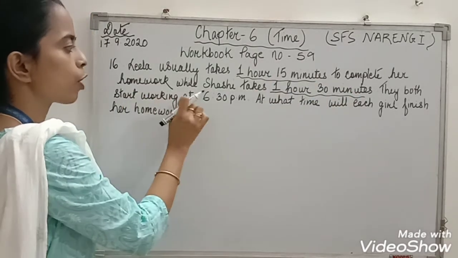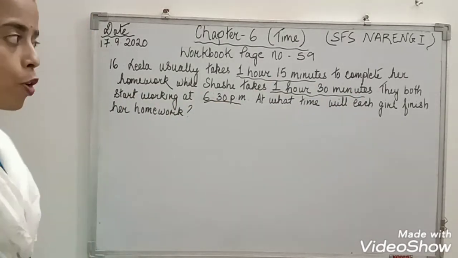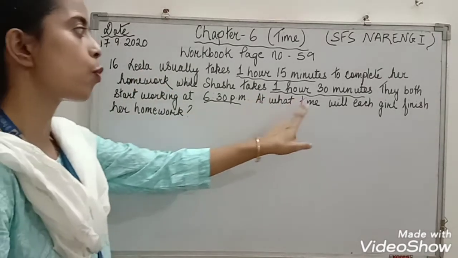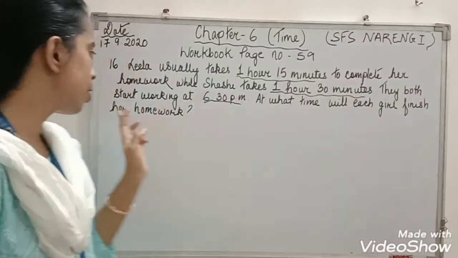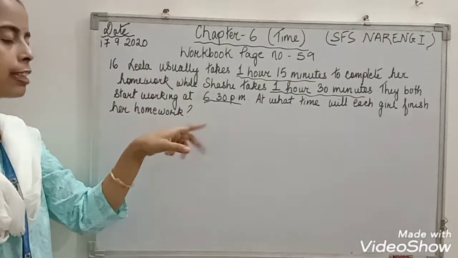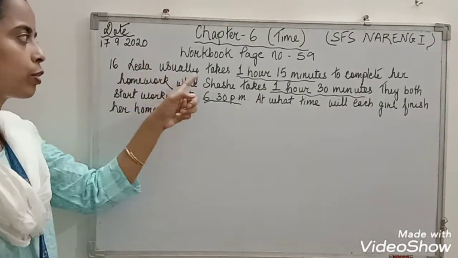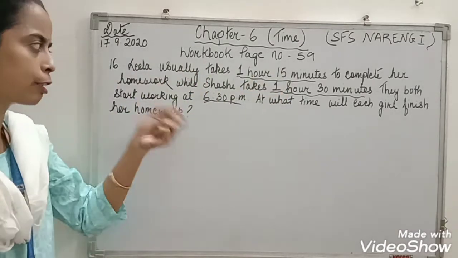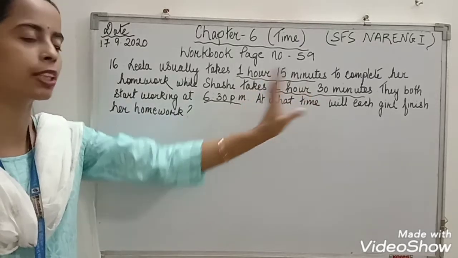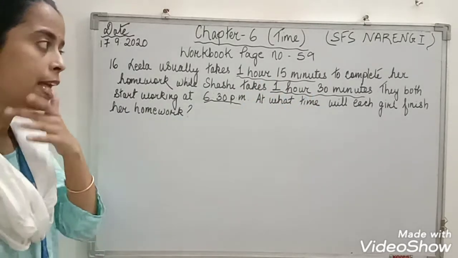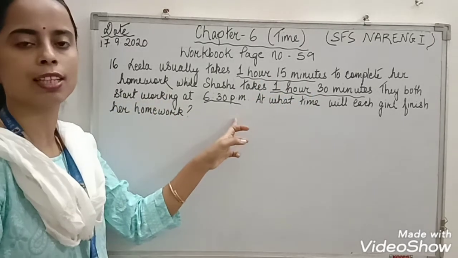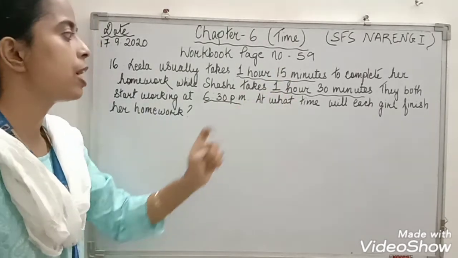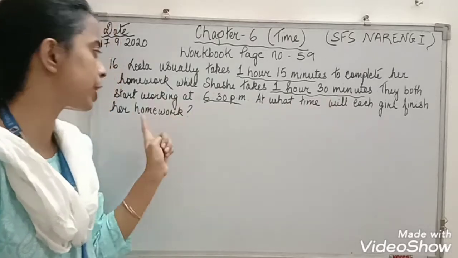They both start working at 6:30 p.m. Now the question is asking, at what time will each girl finish her homework? Leela and Shashi, two girls. Leela usually takes 1 hour 15 minutes to complete her homework, and Shashi takes 1 hour 30 minutes. They both start working at 6:30 p.m. So this is the starting time, and the duration is also given.